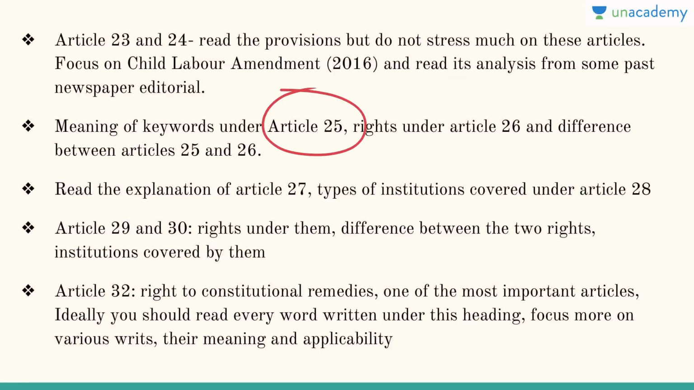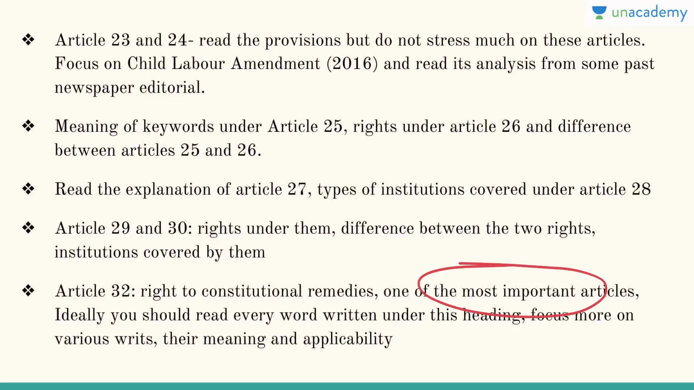Meaning of keywords under Article 25. Rights under Article 26. Difference between Article 25 and 26. Read the explanation of Article 27. Various types of institutions which are covered under Article 28. Then comes Article 29 and 30. They are exclusive to the citizens and various rights under them, cultural and educational rights. Difference between the two rights. Various institutions covered by them.